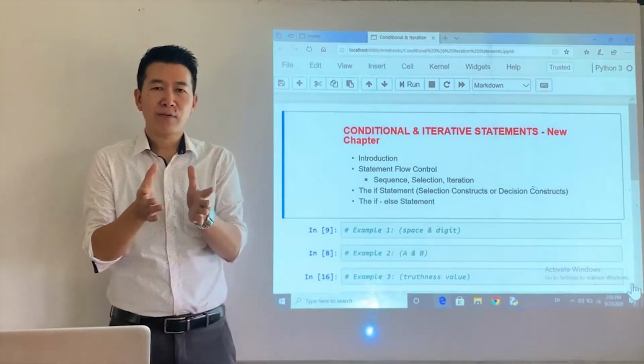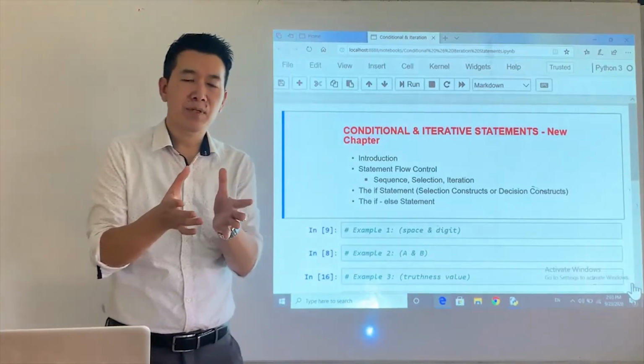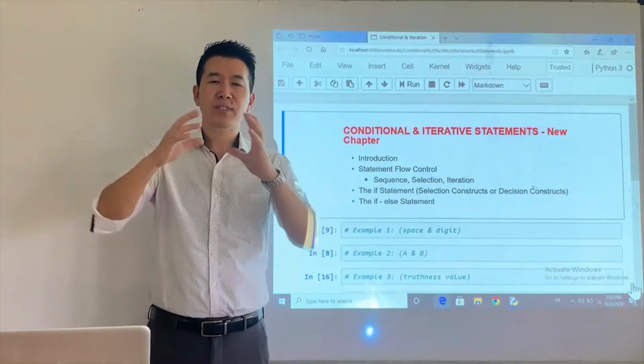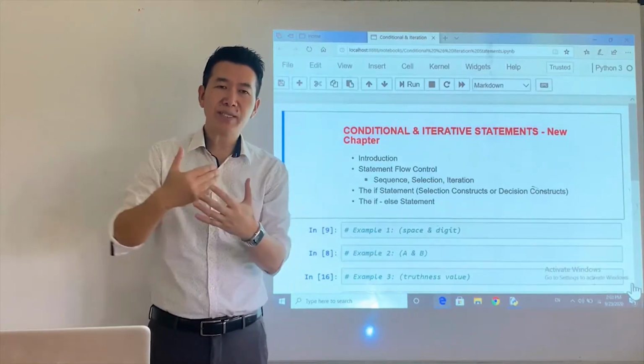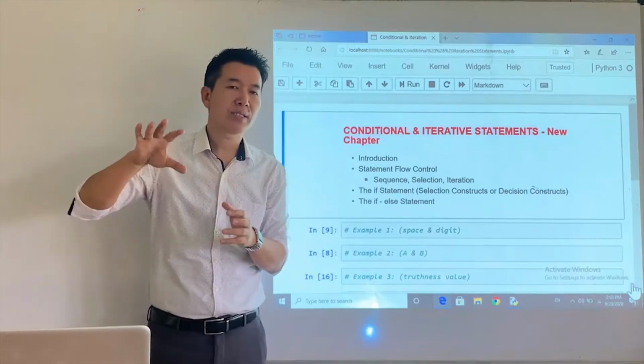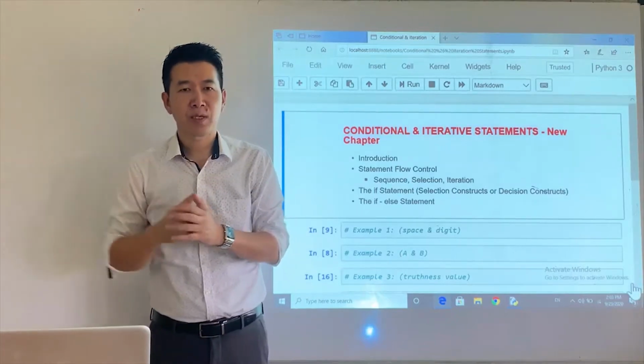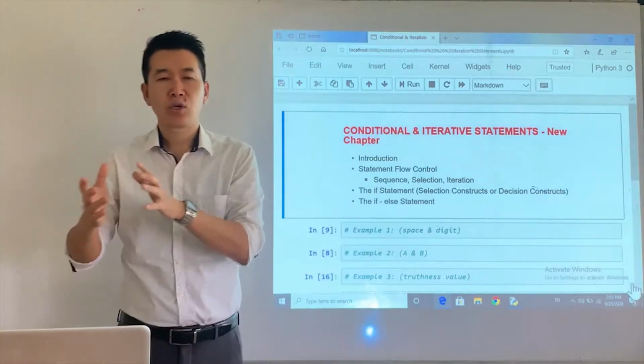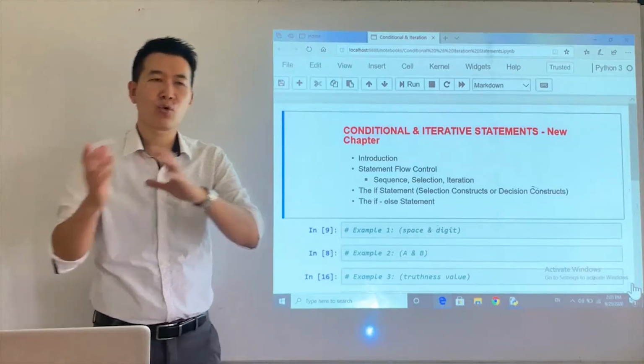So you have a nice example in which a course of action or set of statements is repeatedly executed as long as the condition is true.